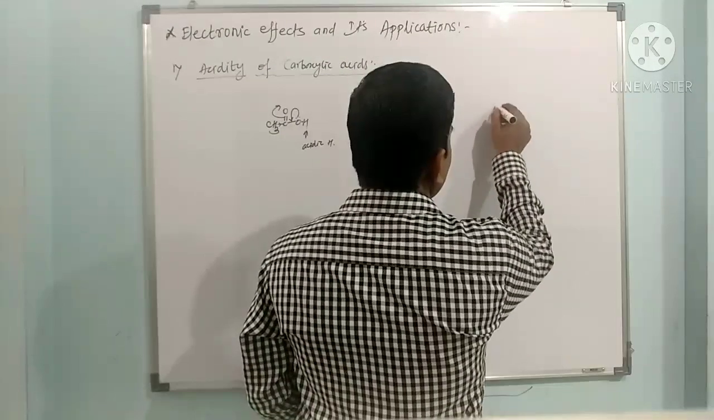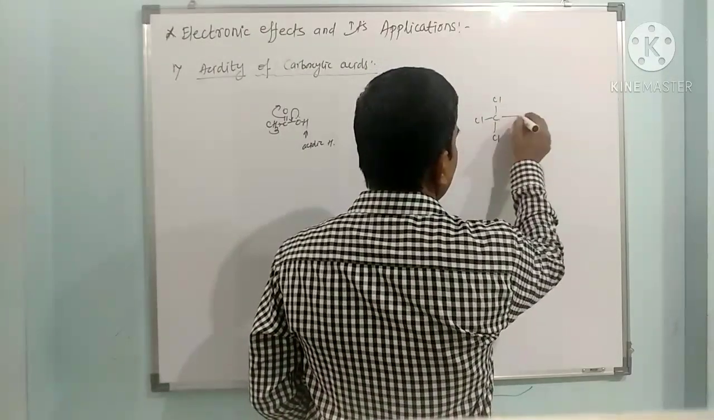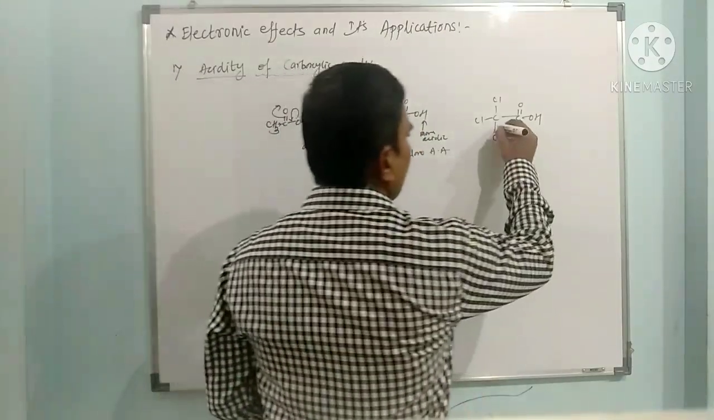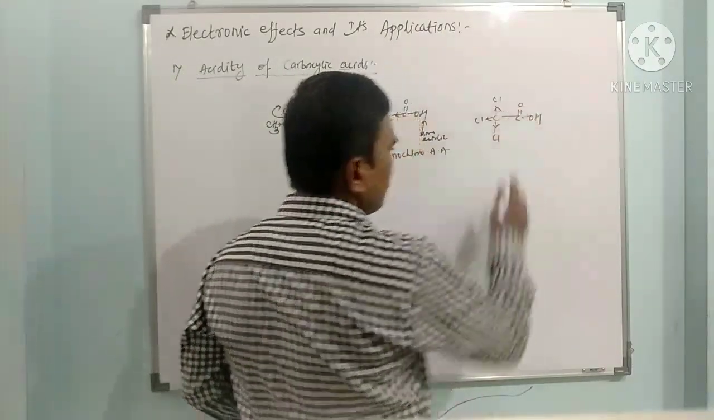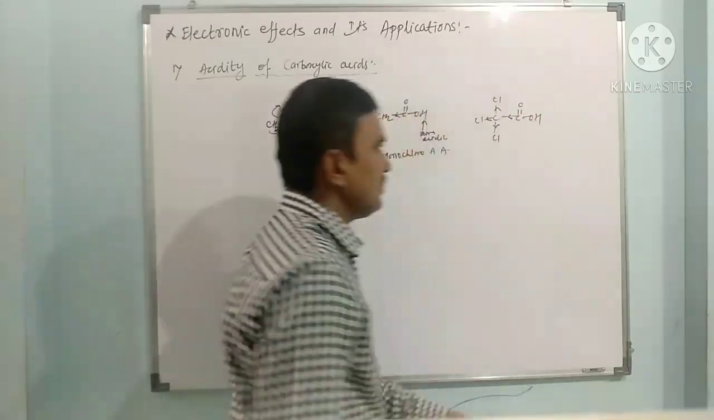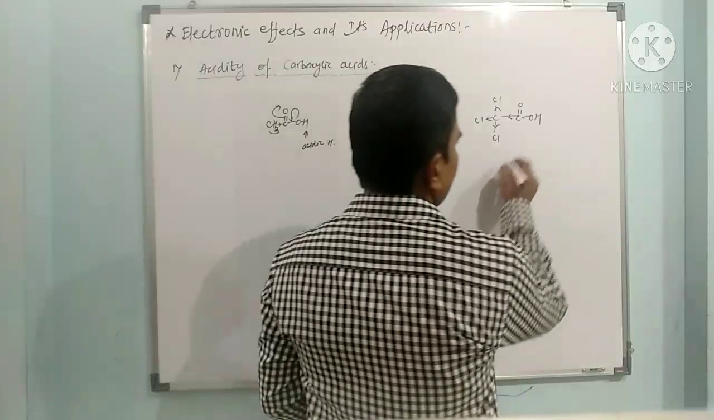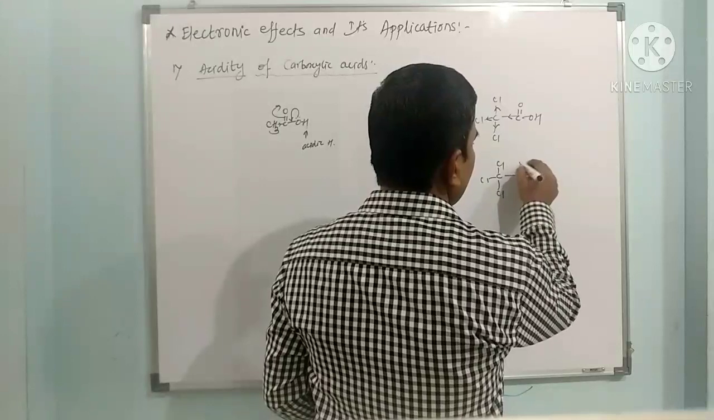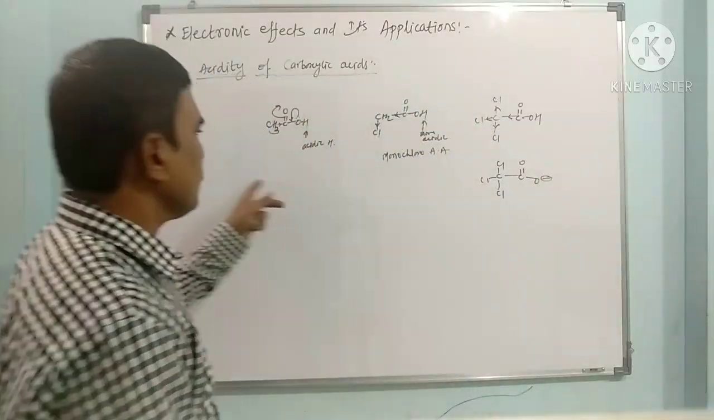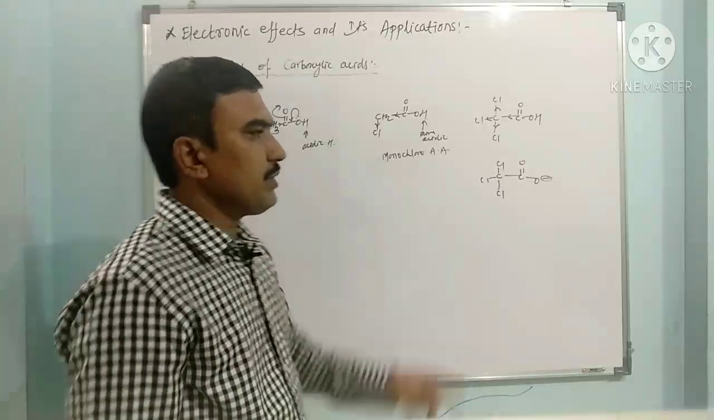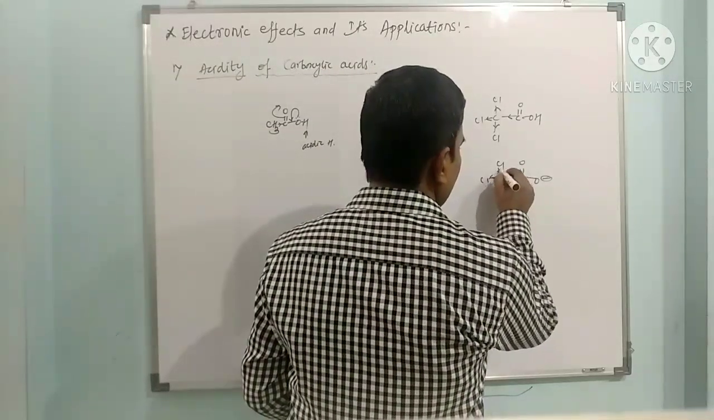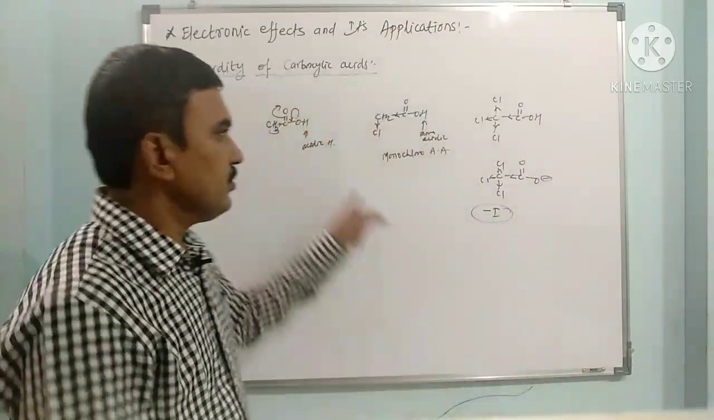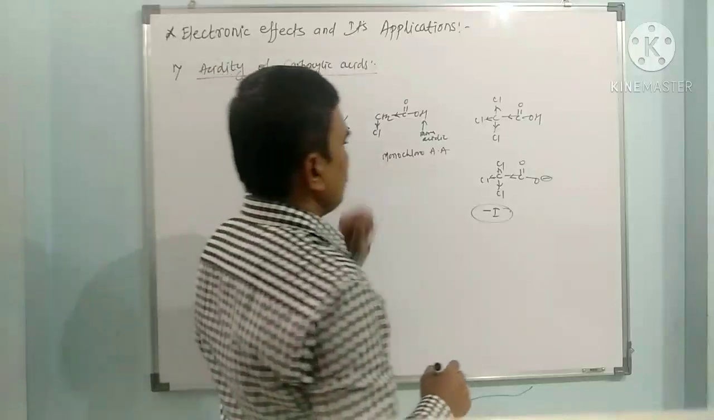Now in the CCl3COOH, all three chlorines attract electrons from this, so it also attracts electrons from this. So the resultant carboxylate is stabilized. After losing this proton, it forms CCl3COO minus. In every case a carboxylate ion is formed. So the stability of the carboxylate ion is very high in this case, because of the very high minus I effect. So among these, this is more stable than the monochloro.